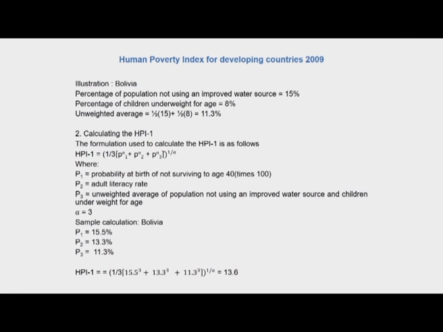This indicator belongs to the dimension of a decent standard of living. The HPI 1 is then calculated using the following formula, where these are the three indicators, P1, P2, P3. P3 has two indicators, which is calculated by an unweighted average of the two indicators. P1 here is the probability at birth of not surviving till age 40. P2 is adult illiteracy rate. I'm sorry, there is a mistake here. This is adult illiteracy rate. P3 is the unweighted average of population not using an improved water source and children underweight for age. Based upon this, the HPI 1 is calculated as 13.6.